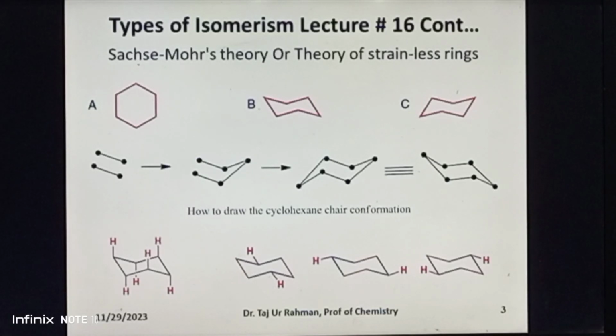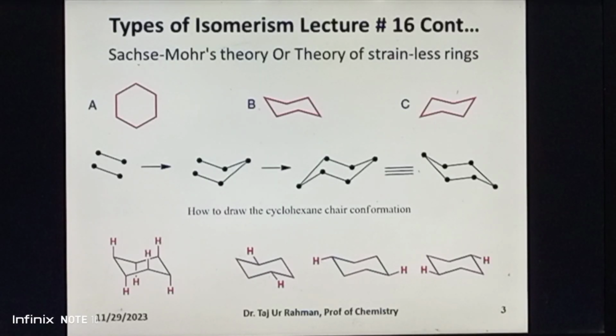Number three, locate the bottommost carbon atom below and to the left of the plane of the middle four and connect the bonds. Note that the bonds to the bottommost carbon atom are parallel to the bonds of the topmost carbon atom. These are the axial and equatorial hydrogen atoms.